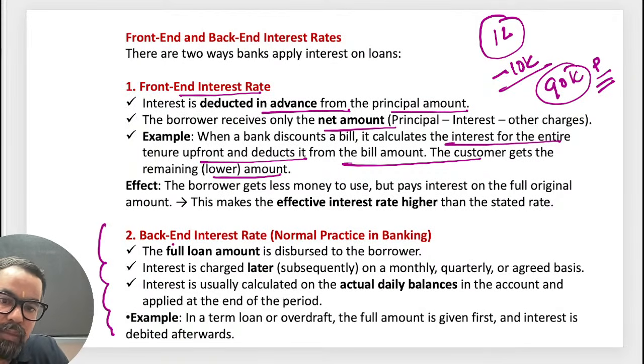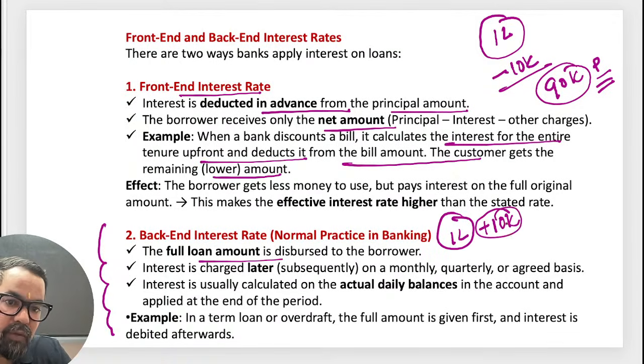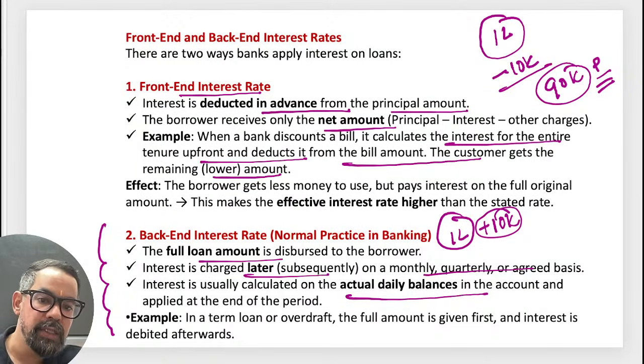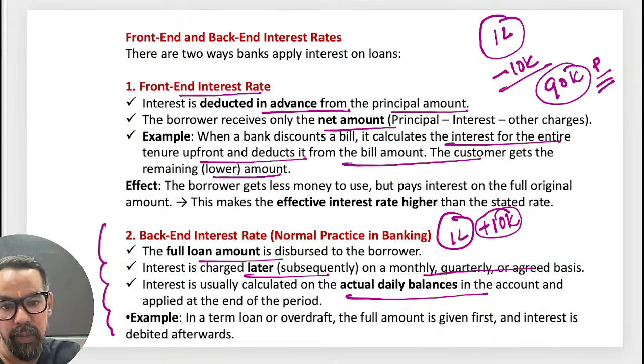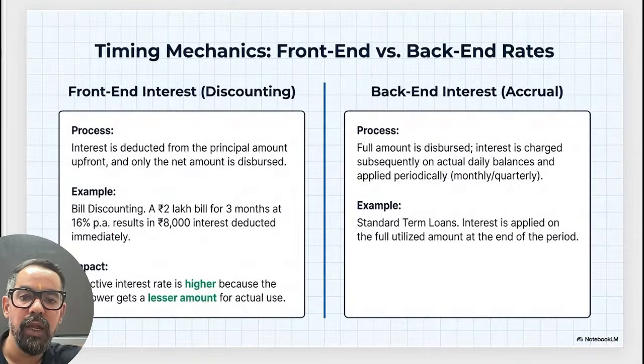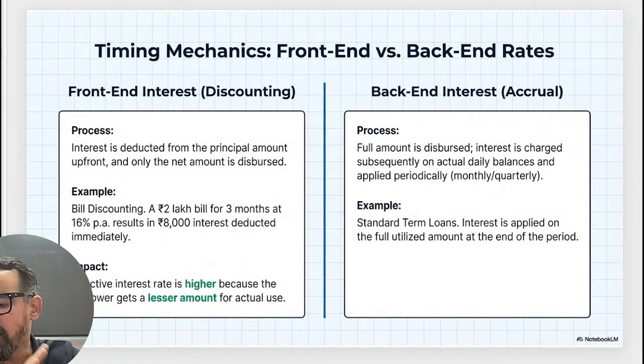When it comes to back-end, the EMI case of home loans and others, the full amount is paid, we have paid 1 lakh rupees, then the interest amount which we will be charging will be part of the EMI itself. Interest is charged later on a monthly or quarterly agreed basis. Interest is usually calculated on the actual daily balances in the account and applied at the end of the period. This is called back-end interest rate. Front end and back end, these are the two types of interest rate.